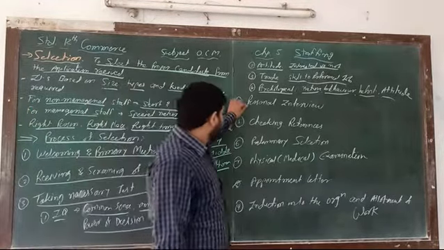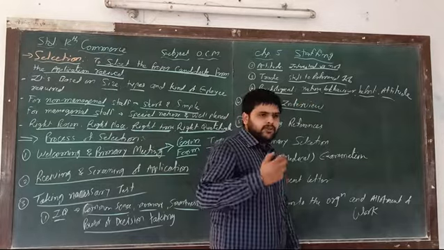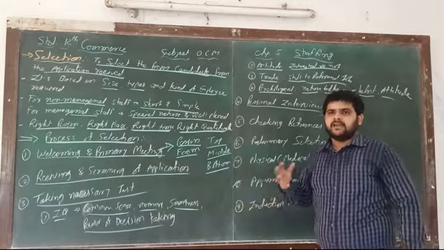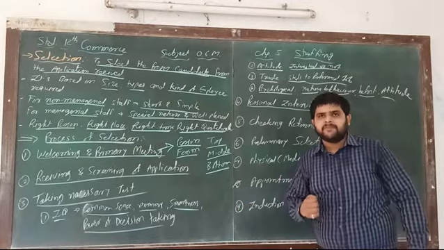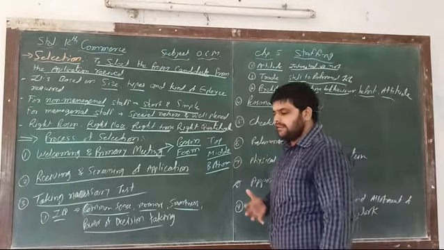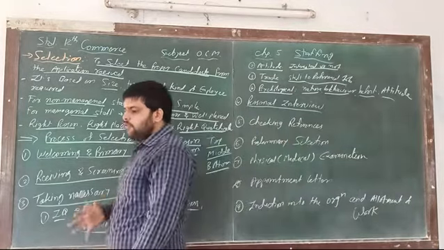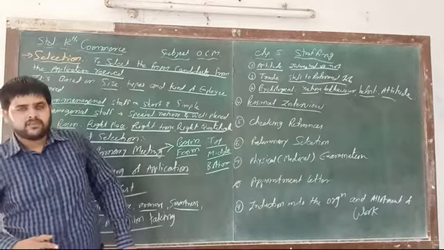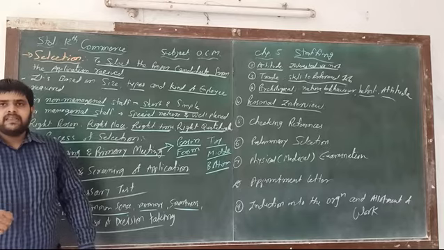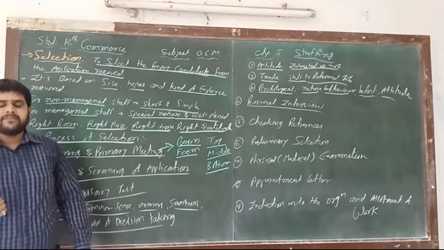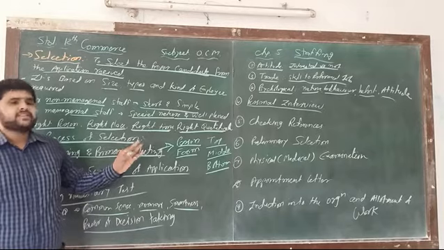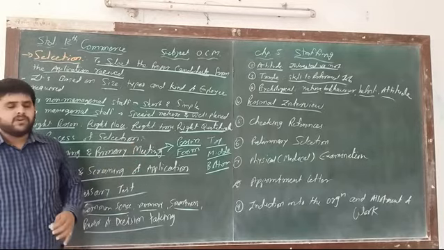Number 4, personal interview. Those persons who are qualified in the test, that type of person they are taking for the personal interview. In the personal interview, various conditions of the job, salary, work ethics, rules and regulations, principles, everything is decided.